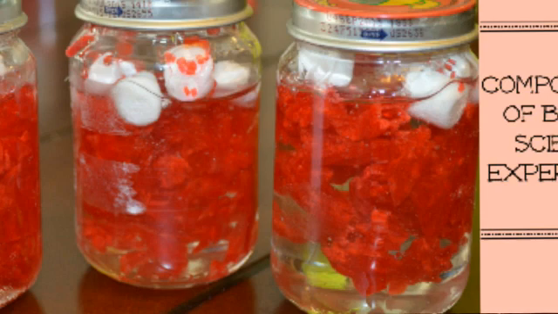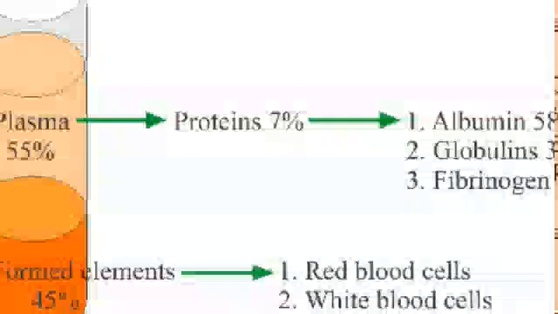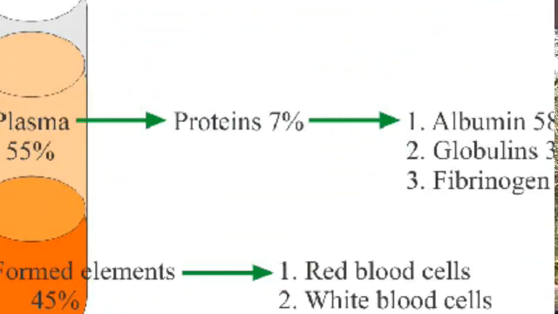Now we are going to see three types of proteins that are present in the plasma. They are albumin, globulin, and fibrinogen. Albumin regulates blood pressure. That is a function of albumin. Albumin is one protein that is seen in the plasma, one component of plasma.